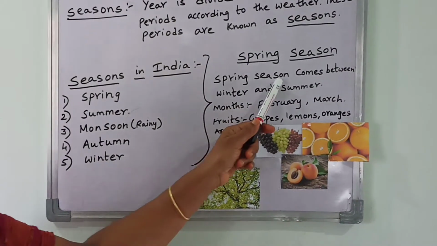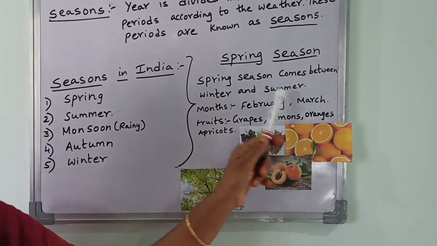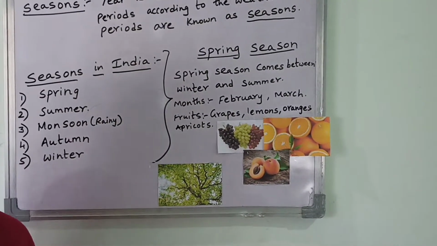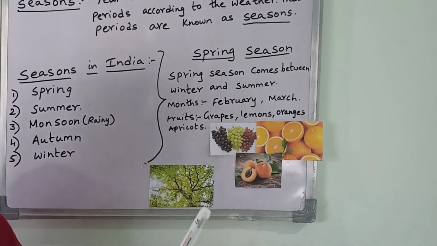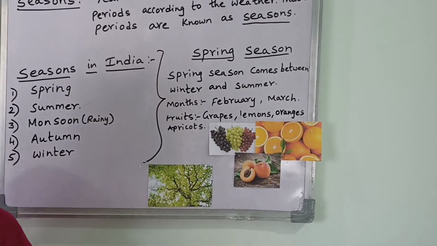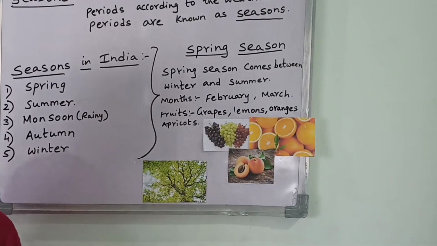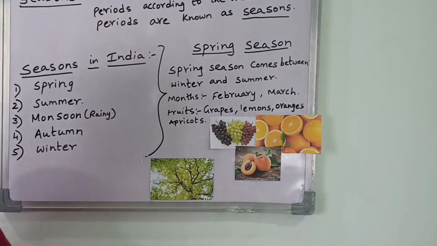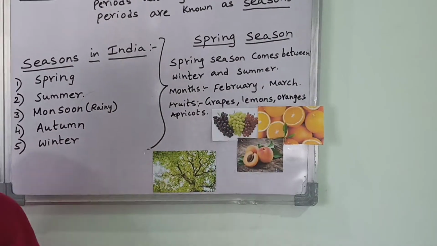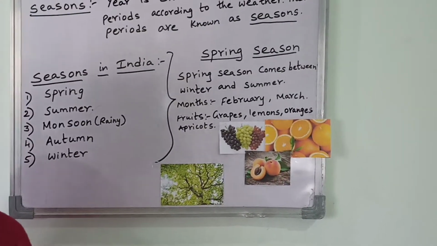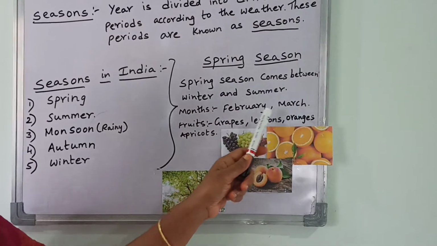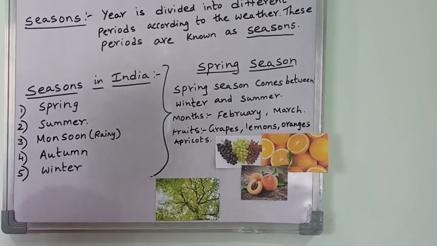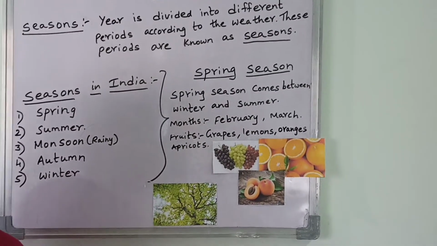Spring season comes between winter and summer season. Winter season starts in December and January, and summer season in April and May. So in between these 4 months, what are those 2 months? February and March. So spring season comes in the months of February and March. Is it clear children?